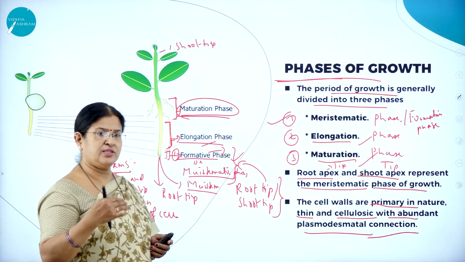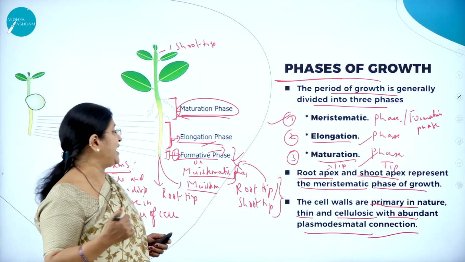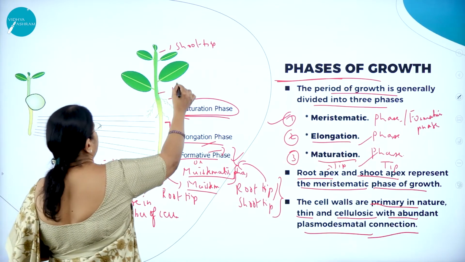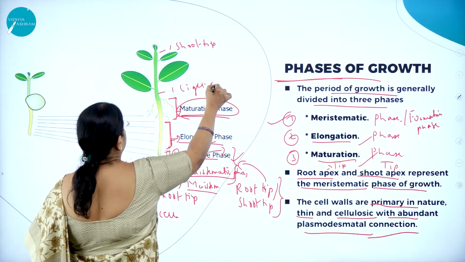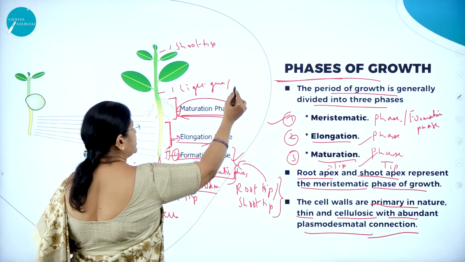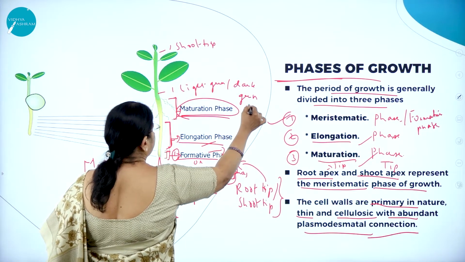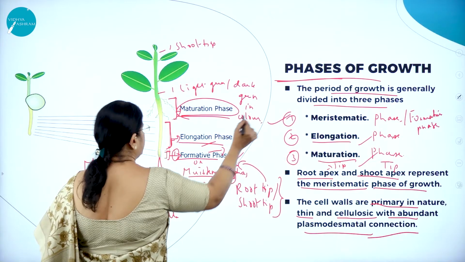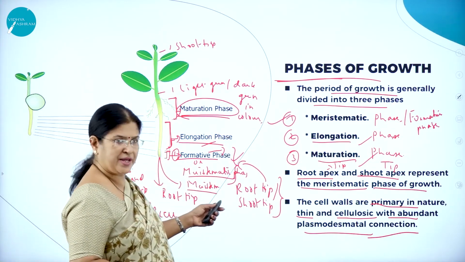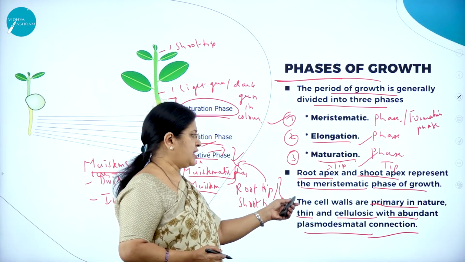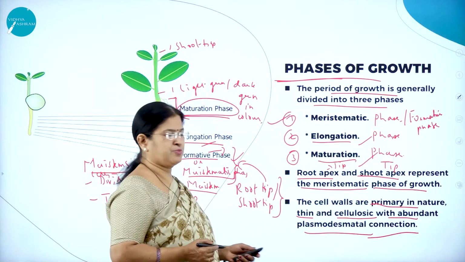But when it is in the growing region, as you know, it will be light green in color. So here you can see light green in color, whereas as it grows, it becomes dark green in color. So the cell walls are primary in nature, thin and cellulosic with abundant plasmodesmata.